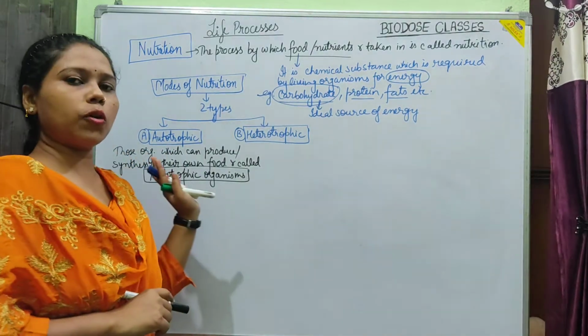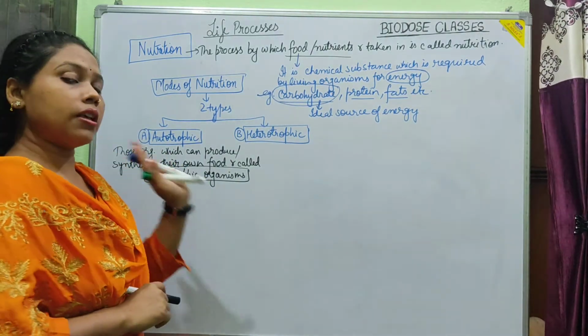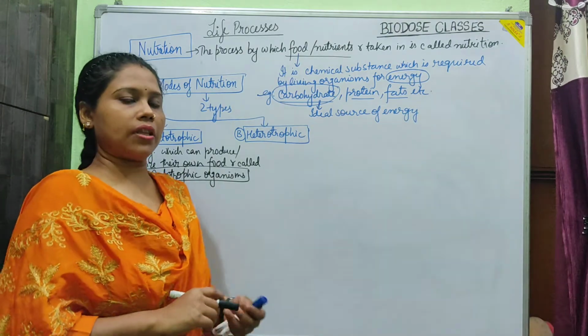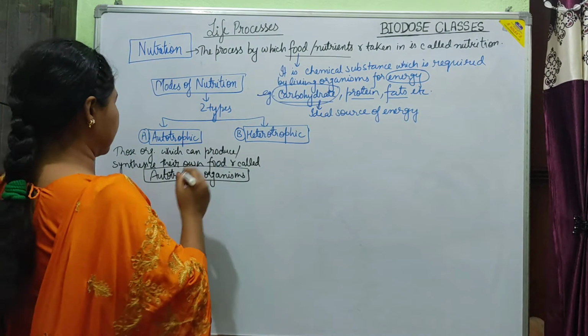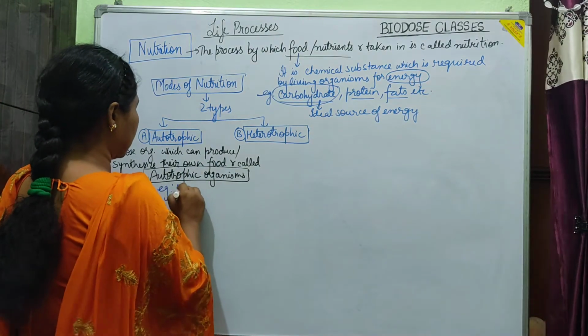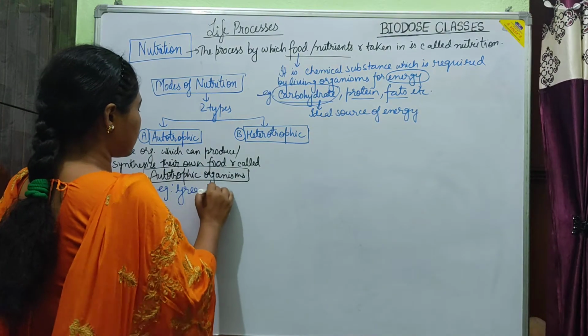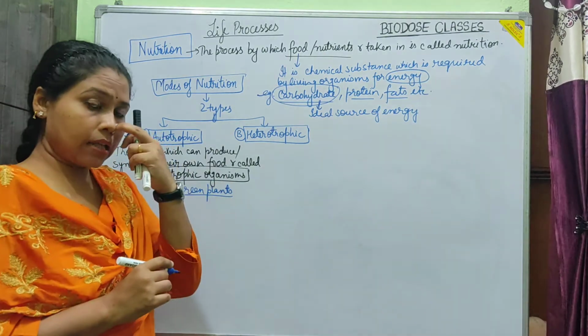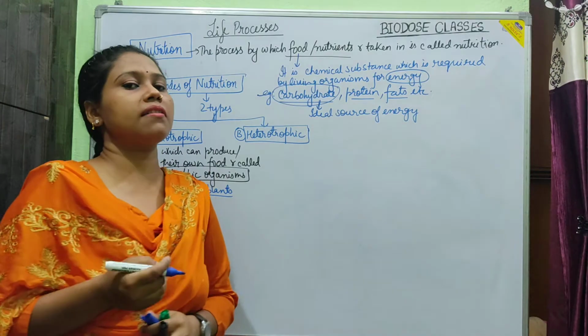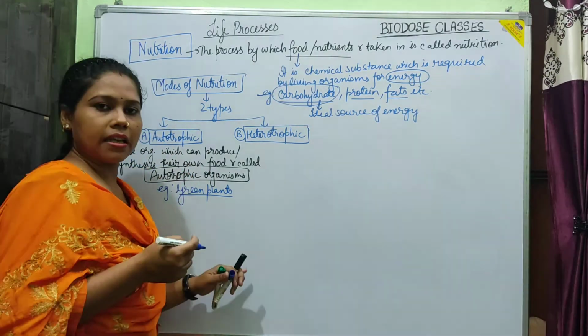In autotrophic mode of nutrition, these are those organisms which have the ability to produce their own food, and we give the example of green plants. They are autotrophs. There are a few bacteria like cyanobacteria which can synthesize their own food.